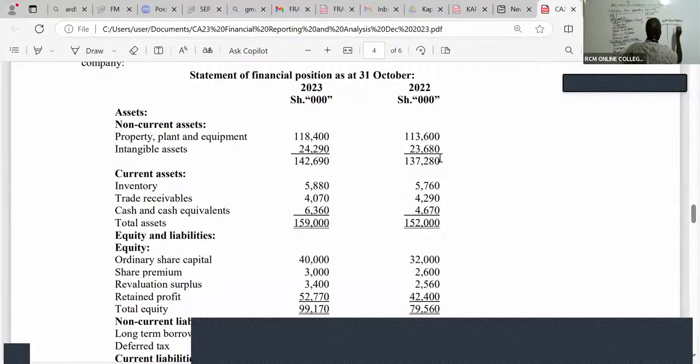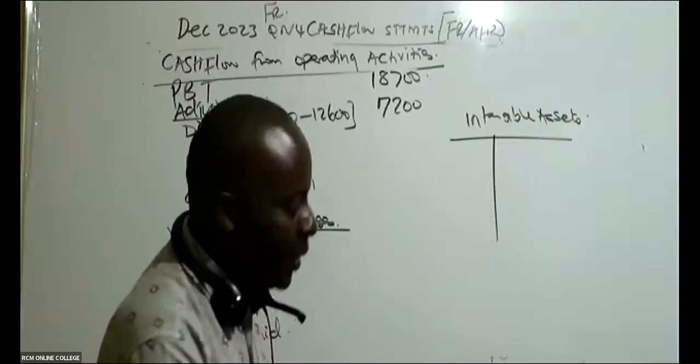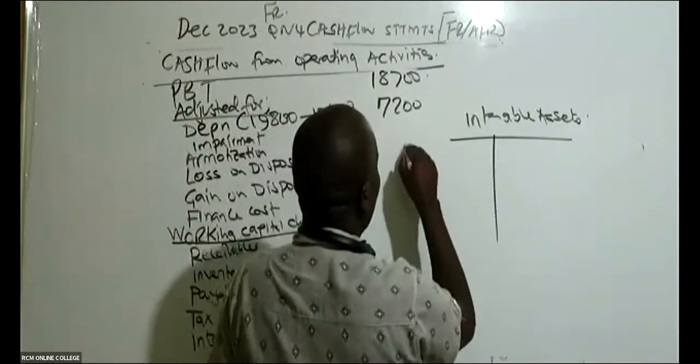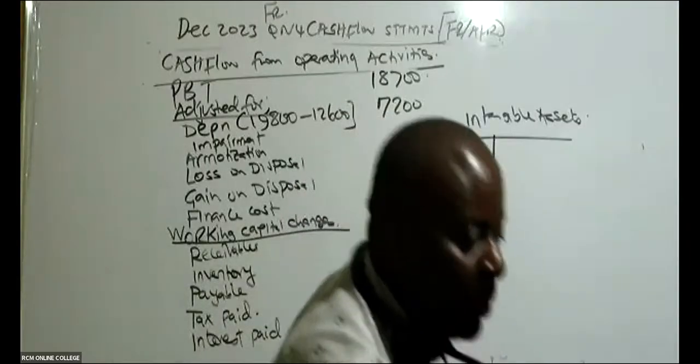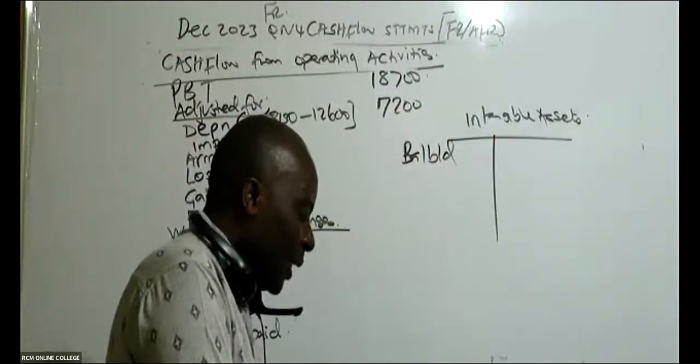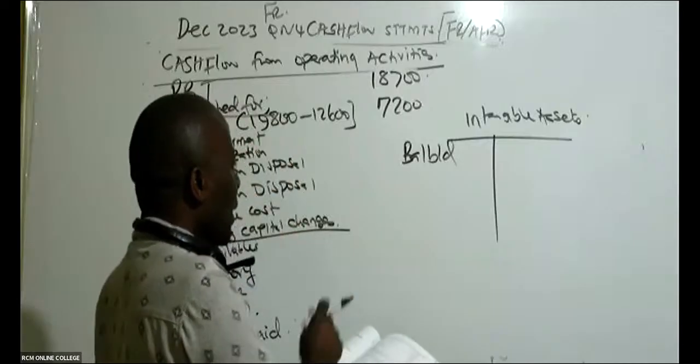So I can see intangible assets here. The 2022 is the brought down. 2023 is the carried down. This being an asset, I know that this intangible 23,680 will be debited. So balance brought down, ladies and gentlemen, that I have here in my intangible is 23,680.